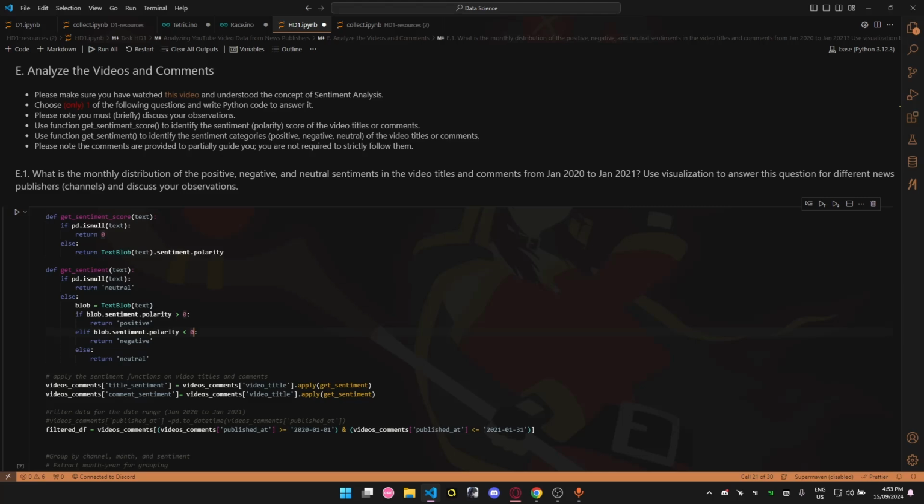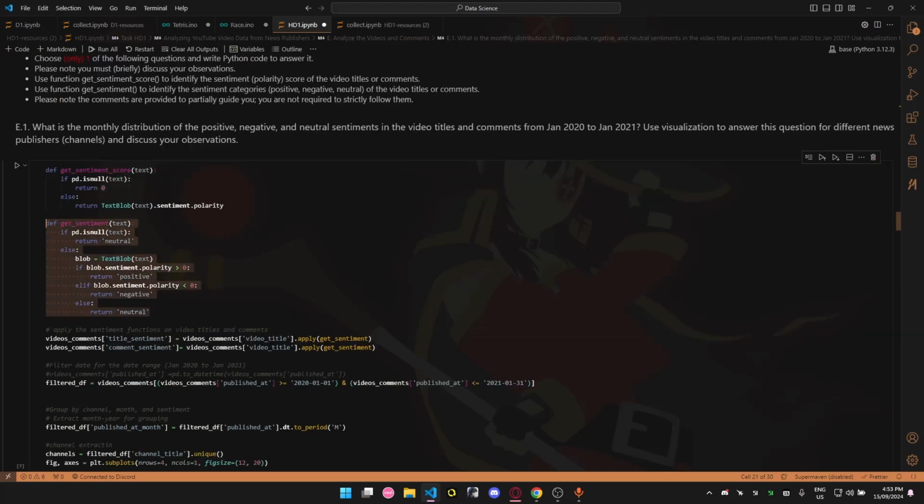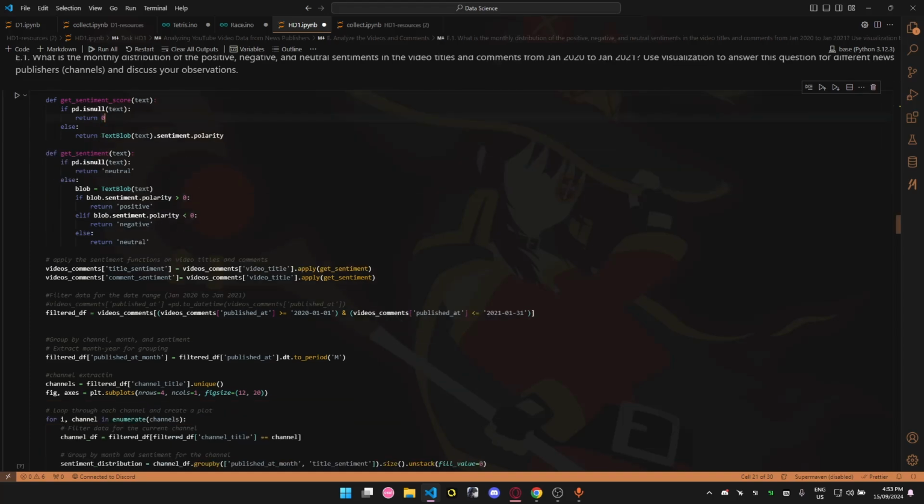In this point, I will only be using get sentiment to get the sentiment directly as a word instead of as a score from -1 to 1. The first thing I will be doing is applying the sentiment function to extract the sentiment from titles and comments. You can see that I applied it to the title and the comments.